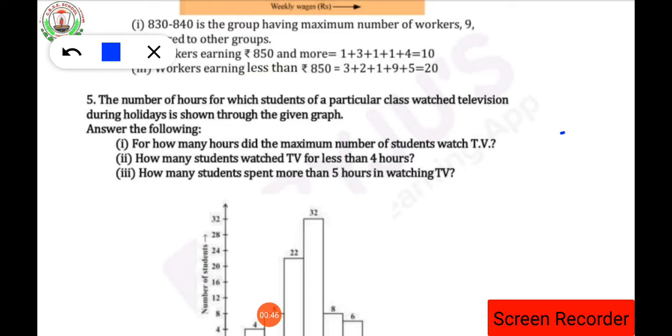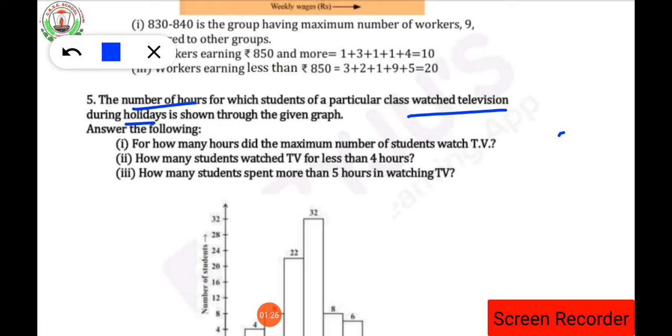Let's see. Here it is asked that the number of hours for which students of a particular class watched television during holidays is shown through the given graph. So the number of hours, that means the time when the student watches television in the holidays. We are generally used to watching television in our holidays only. So the data is given over here, in the form of a graph.